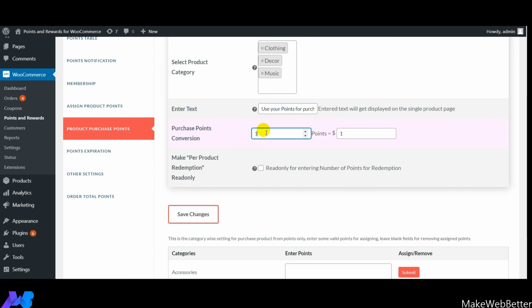Next, guys, if you want to make per product redemption read only, you need to enable this option, and if you don't want to, simply deselect this option.